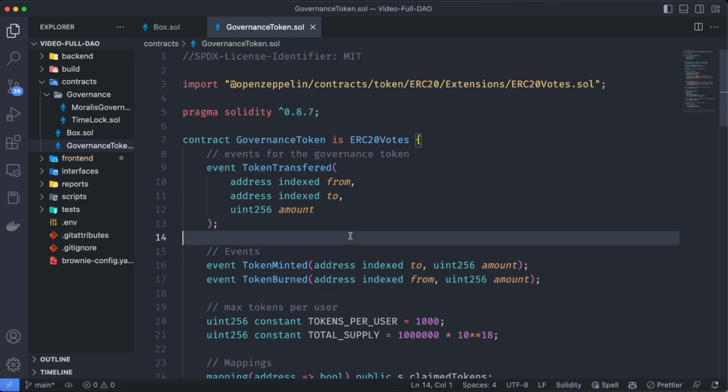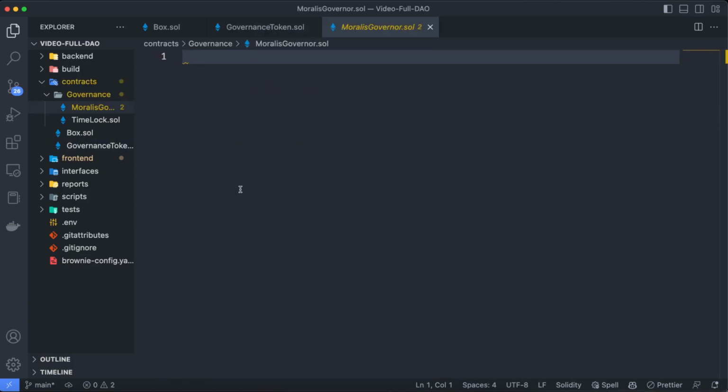It means the ERC20 that knows which wallet is going to be able to vote or not. And now we need to create the actual DAO. So now we have this MoralisGovernor.sol empty contract. We can try to create the whole contract by ourselves and decide all the rules we are going to need in order for users to vote, to know if a proposal is active or not. But we want to use the latest contract standards, right? And OpenZeppelin provides those. Fortunately, we can cheat on this.